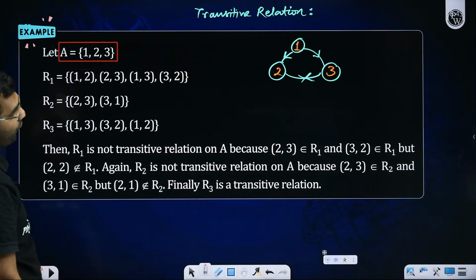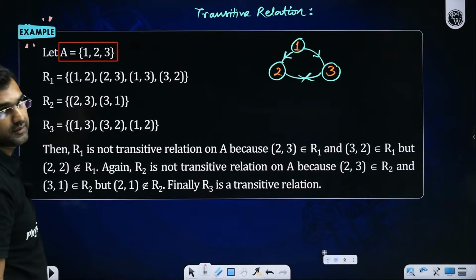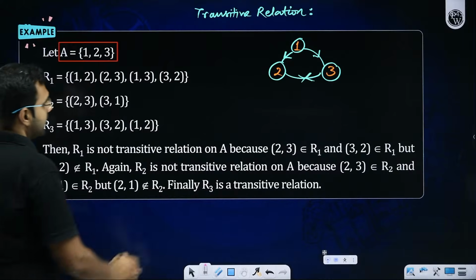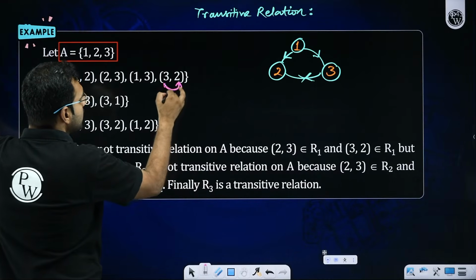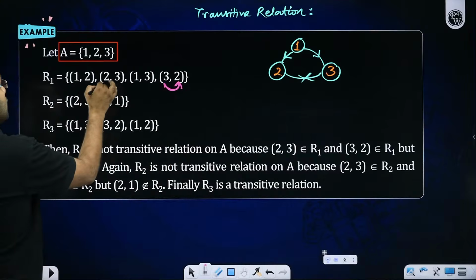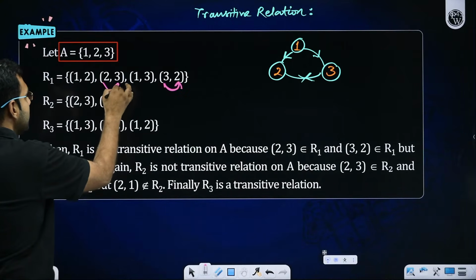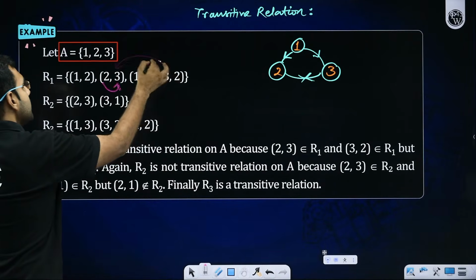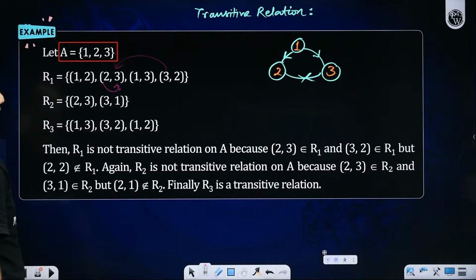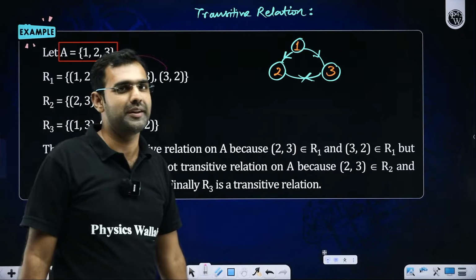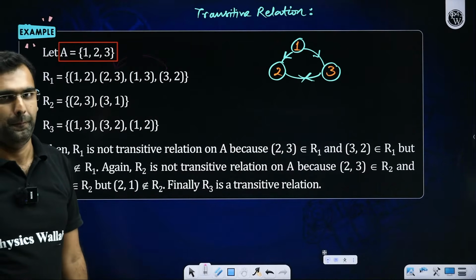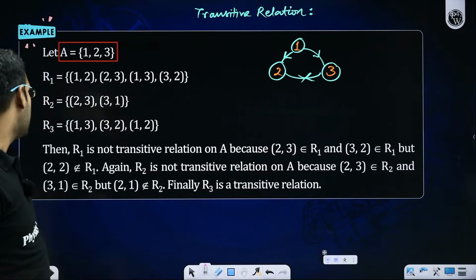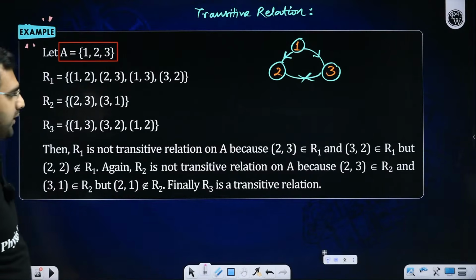But one link is missing there. One problem is there. What problem? The problem is 3 is taking us towards 2, and 2 is taking us towards 3. So 3 should have taken us towards 3, which means (3, 3) should have been there. Getting my point, everyone? Are you understanding what we are missing here? Yes or no?